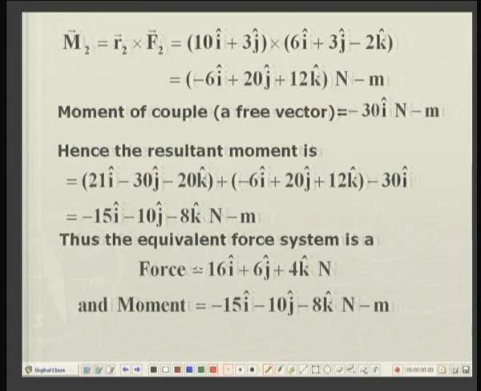So, the equivalent force system to the given force system is the resultant force of 16i plus 6j plus 4k newtons and a moment of minus 15i minus 10j minus 8k.